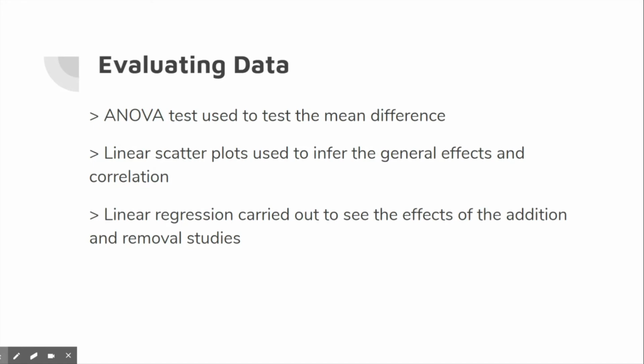Next, evaluating data. An ANOVA test will be used to test the mean of the difference in kelp biomass for each of the experimental locations. Linear scatter plots will be used to infer the general effects and correlation of absence or presence of predators on aiding kelp growth. Linear regression will also be carried out to see the effects of the addition and removal studies that we previously discussed. In order to obtain accurate results that will measure the effectiveness of this method, it will be important to minimally alter the environment and keep track of any changes that occurred during this experiment.